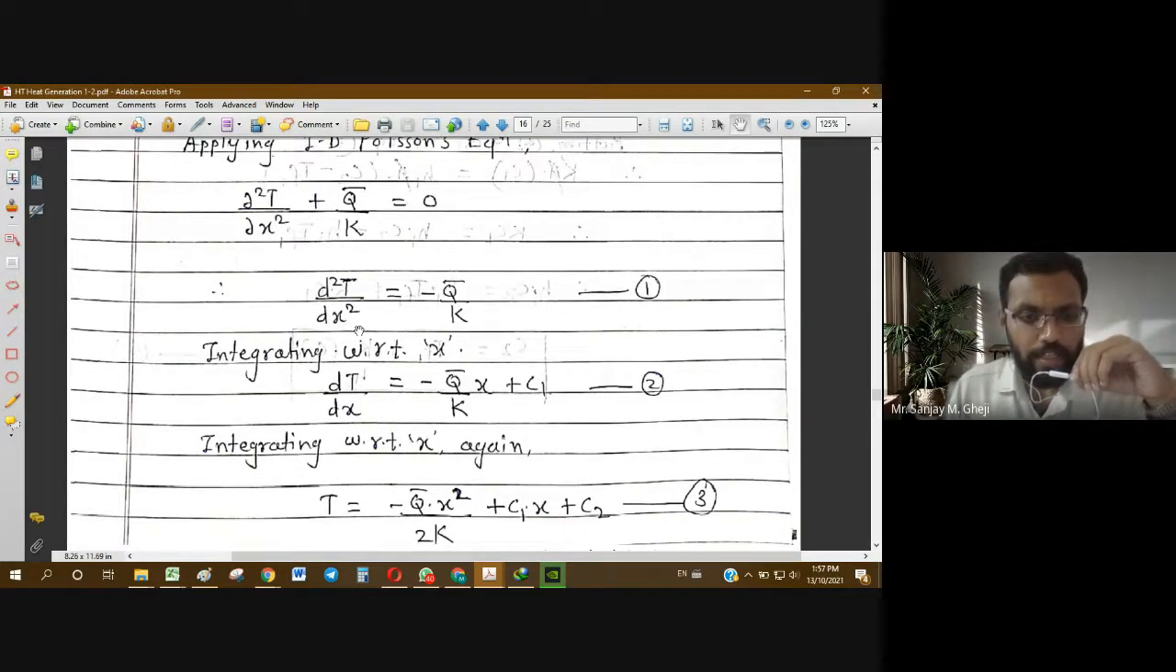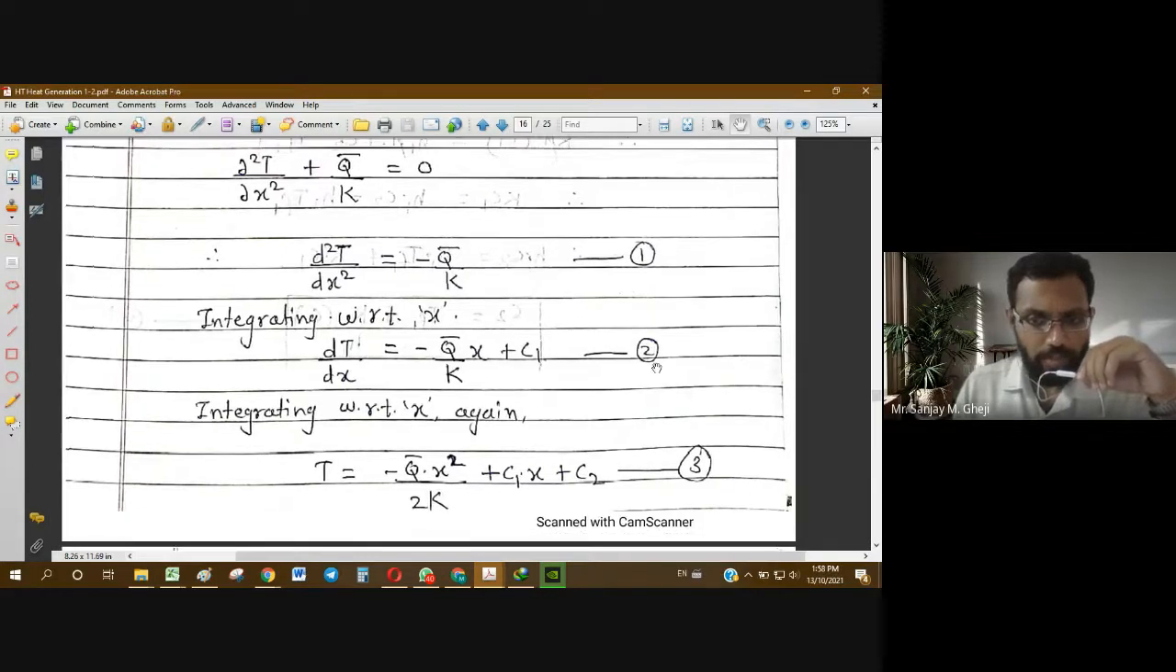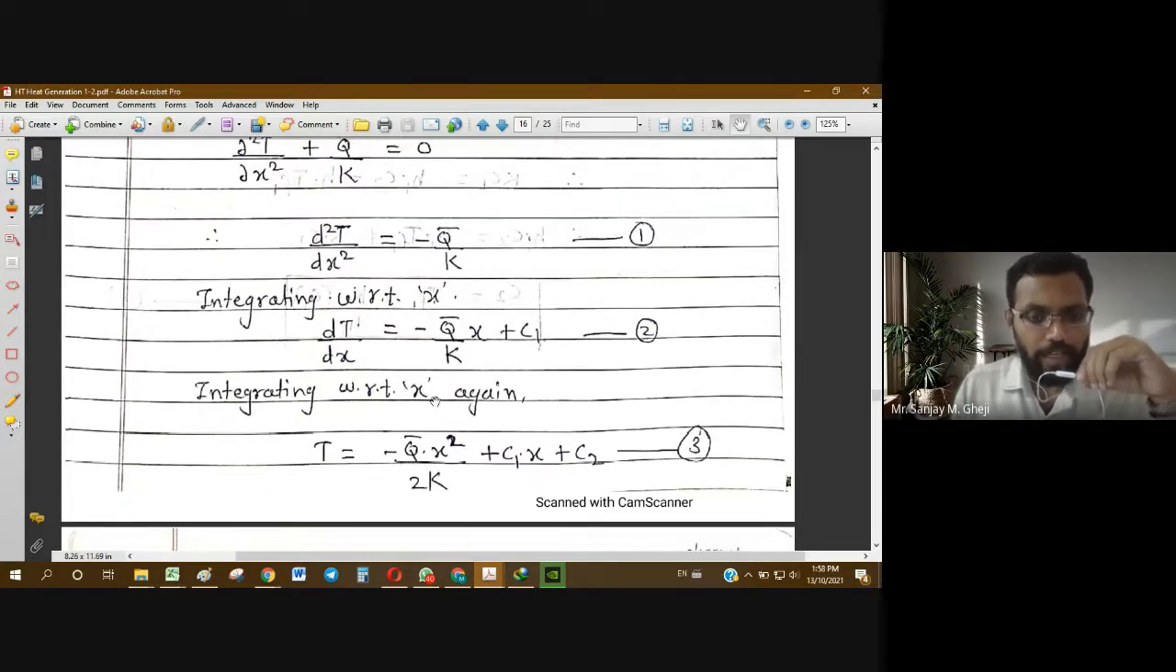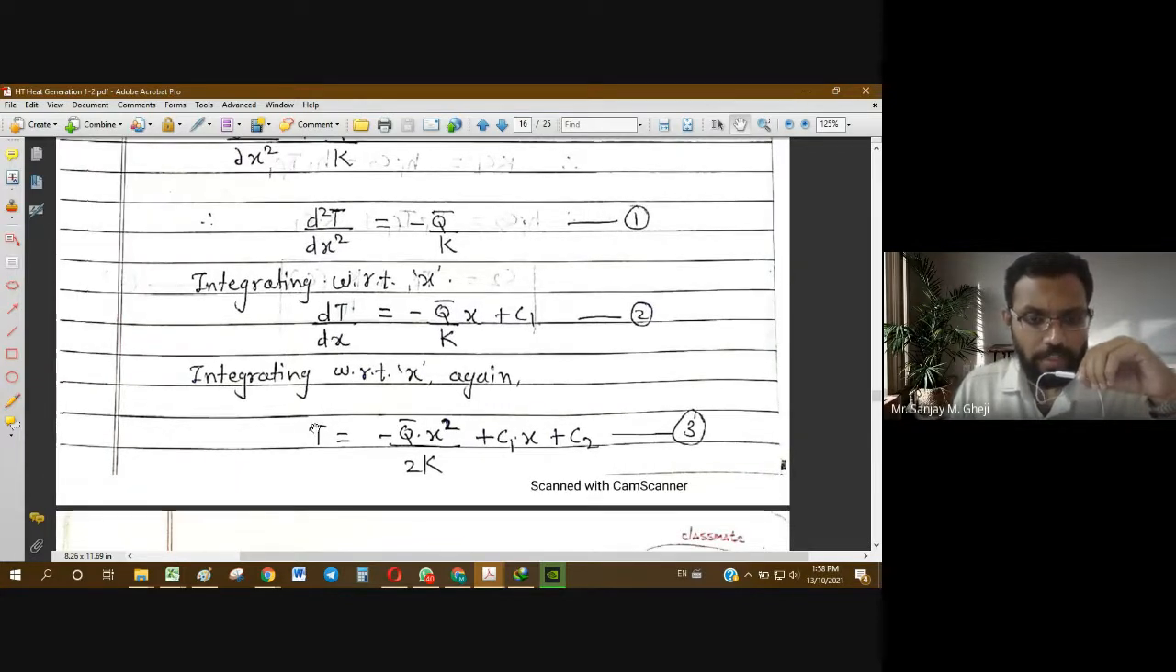Now let us integrate it one by one. After the first integration with respect to x, we obtain dT by dx equal to, on the right-hand side, minus q bar by k into x plus the constant of integration c1. This is equation number 2. Then again we integrate with respect to x, so that temperature T is freed from the differential form. Here q bar by k will be constant, because under steady state heat generation is at the same rate, and k, being a material property, is also a physical constant.